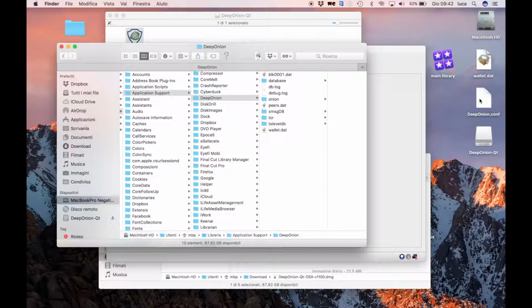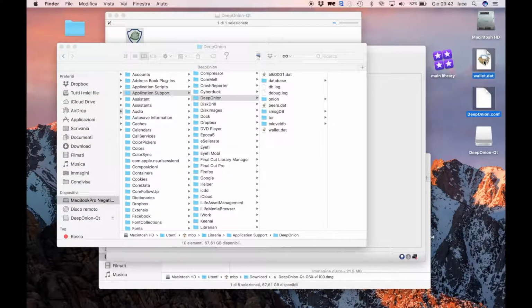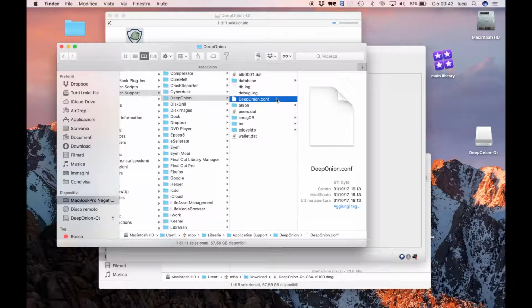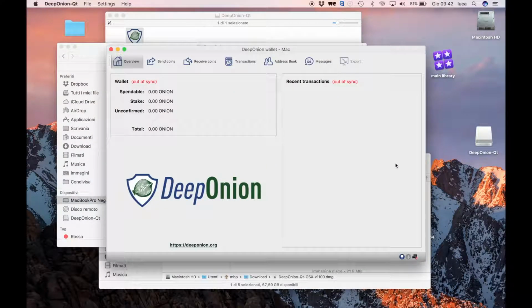So just simply copy and paste your DeepOnion wallet, choose to substitute them, and close the application and reopen it. After it downloads all the blockchain, it's back to the original. So in this case, we have a new fresh wallet just installed.